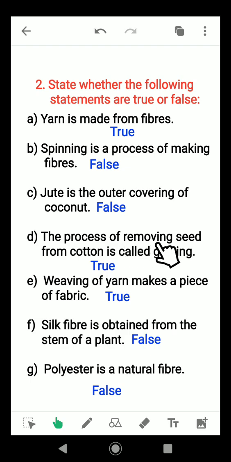The process of removing seed from cotton is called ginning. True. Weaving of yarn makes a piece of fabric. True. Silk fiber is obtained from the stem of a plant. False. Polyester is a natural fiber. False. Moving on to next section.